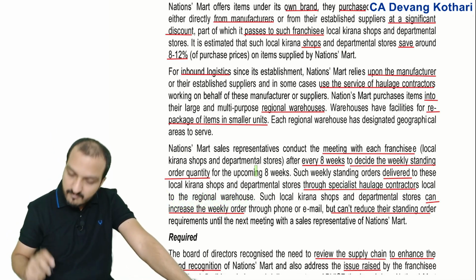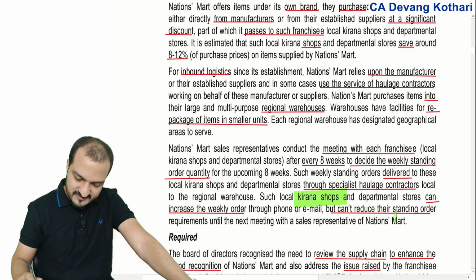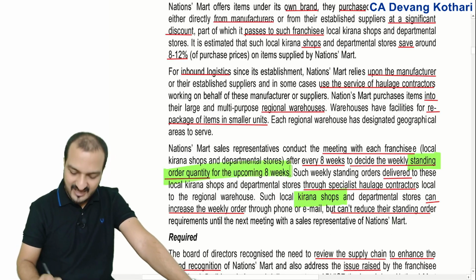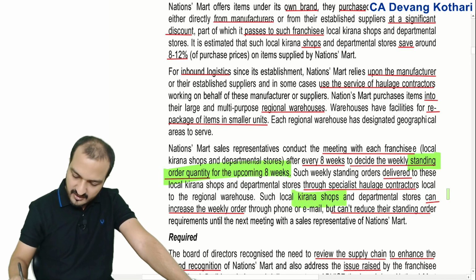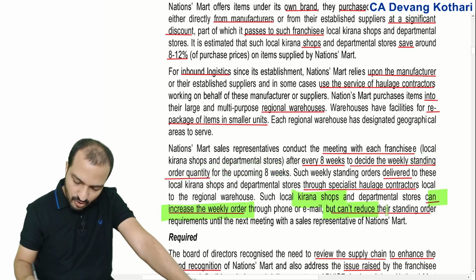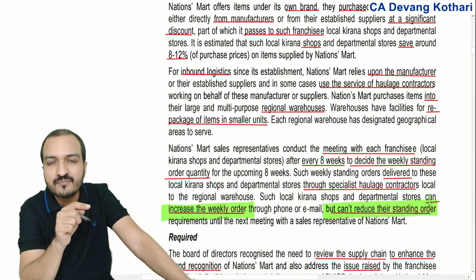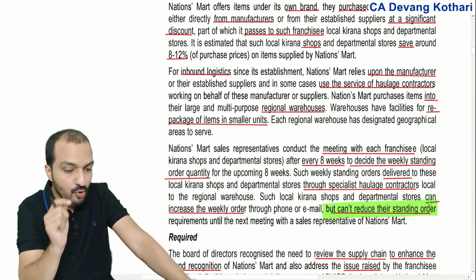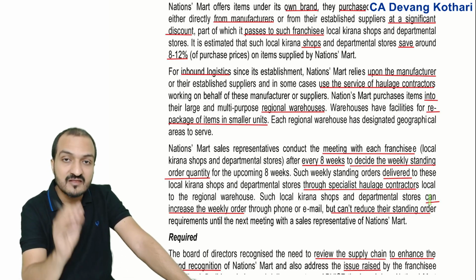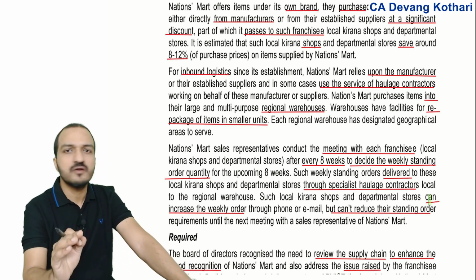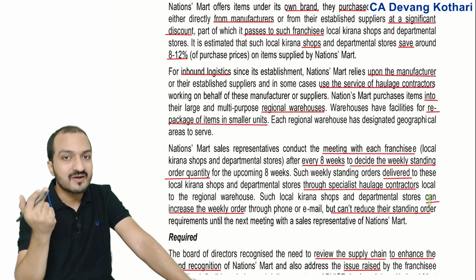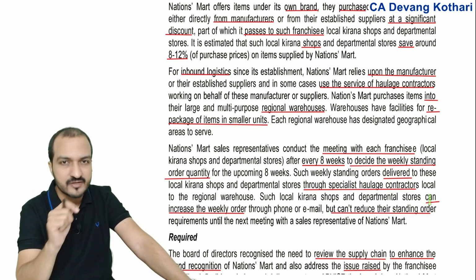But there is one problem here, that the local kirana shops, once you agree for a standing order quantity for the next 8 weeks, thereafter the local kirana shops can increase that weekly order, but they cannot reduce the standing order. So if the local shop decided to get 100 units every week, then they will have to take minimum 100 units every week from me. They can increase their order, but they cannot decrease the order. That is my condition here.